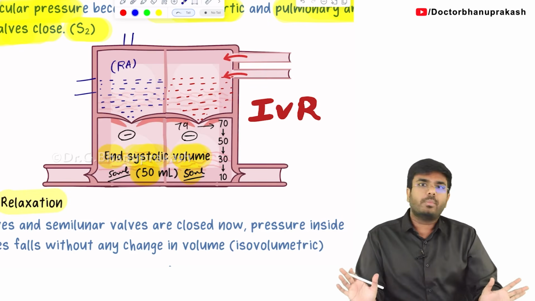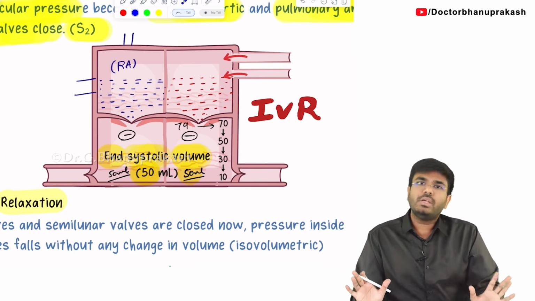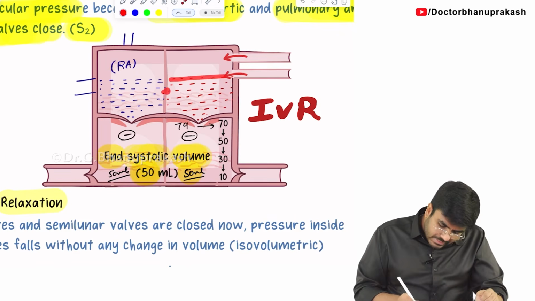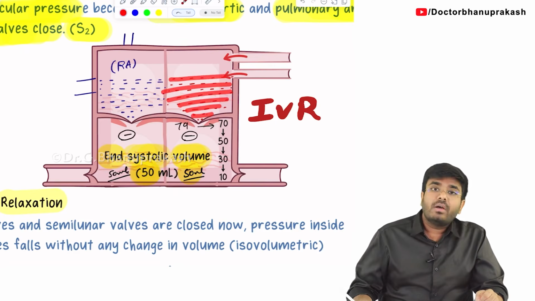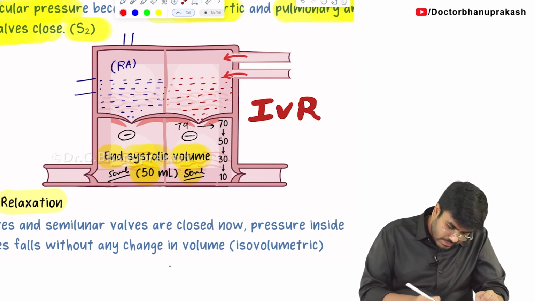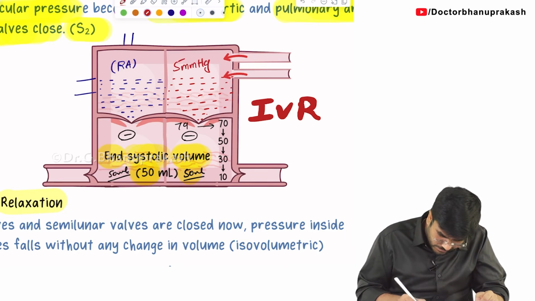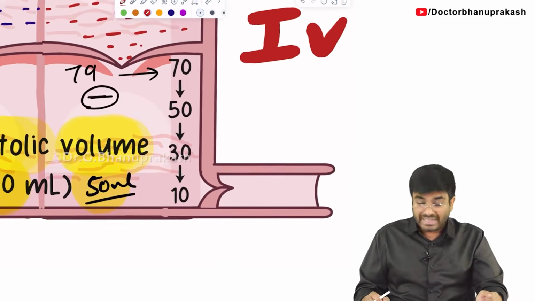But anyway, isovolumetric relaxation is completed. But you tell me one thing. Here, as the blood is getting filled, what will happen to the pressure here? Increases. So what is the pressure here? Let's say 5 mmHg in the left atrium.